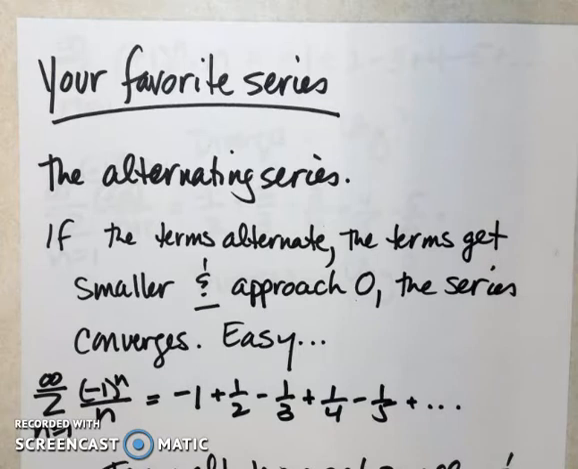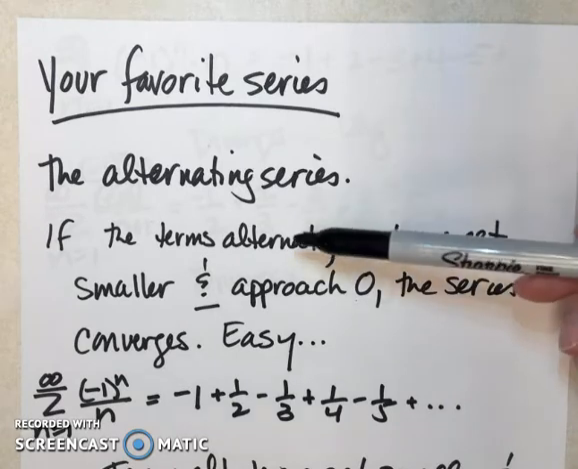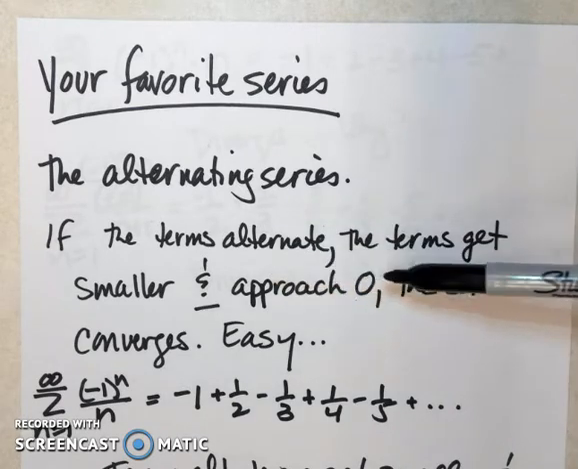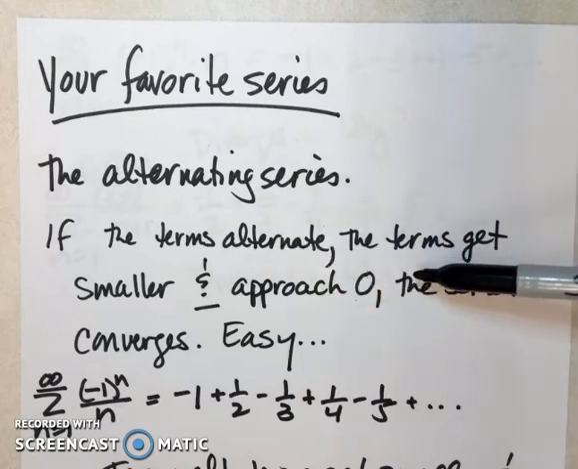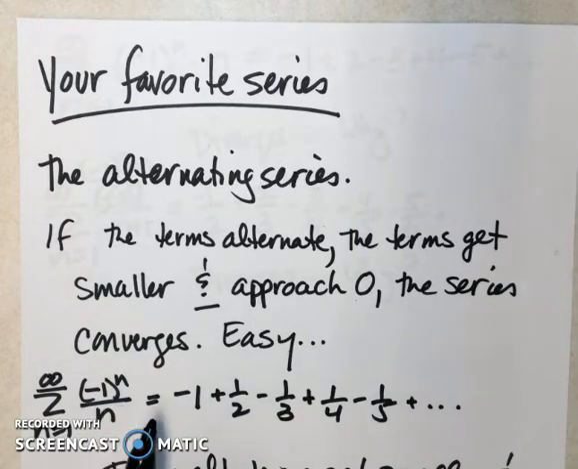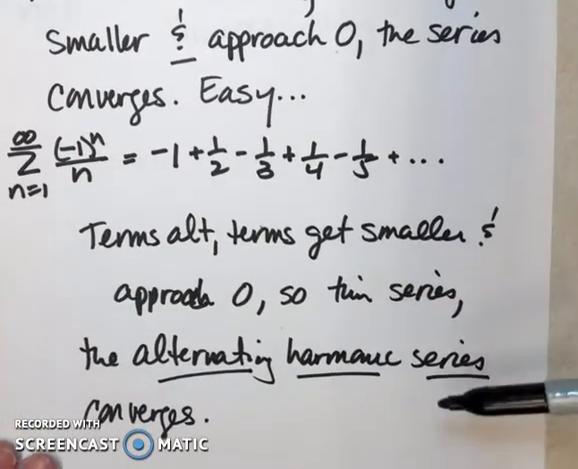Okay, and I already know that this is going to be your favorite series, even though we haven't talked about it: the alternating series. The terms alternate. The terms are getting smaller and approaching zero. If all three of those things are true, then the series converges. It is that easy. Now this series looks a lot like the one we just did, but it's alternating, and it meets all of the requirements. The terms alternate. The terms are getting smaller, 1/5, 1/6, 1/7, and they're approaching zero. So this series converges. That's it. Done.